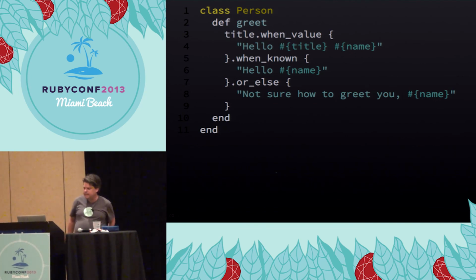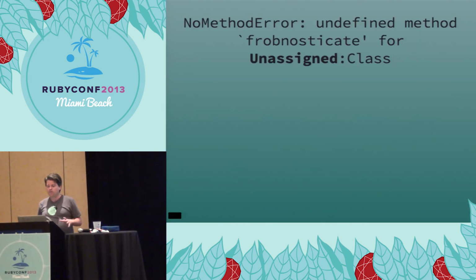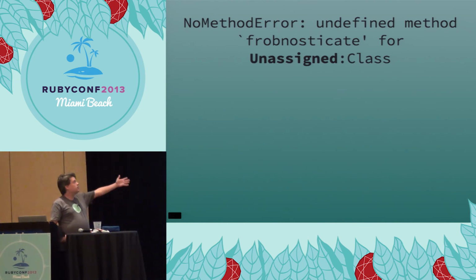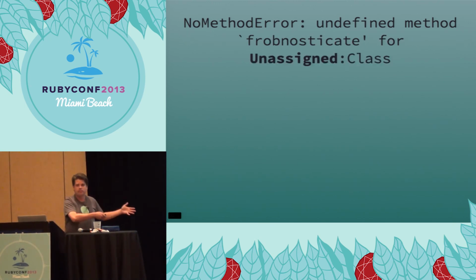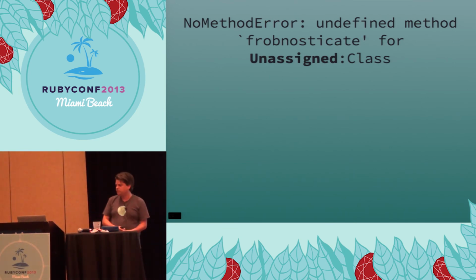Now you'll notice that I didn't make methods called isValue or isKnown or anything like that. And that leads to the next, also, this is the best part of this. I can't believe I forgot. Wouldn't it be nice to get that in your stack trace, instead of no such value for nil class? Who knows what that means? But this means I didn't handle some logic, and this means that I screwed up. So that's another side benefit of doing this. So to get back to the nil method or the value method or isKnown method, you might think that I should have added those and based my logic on that.